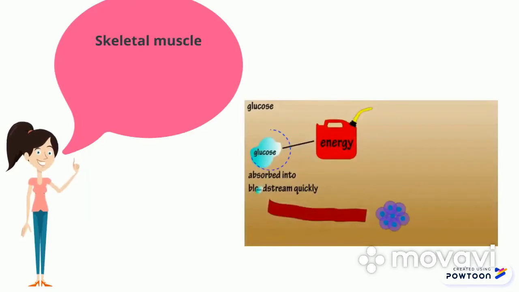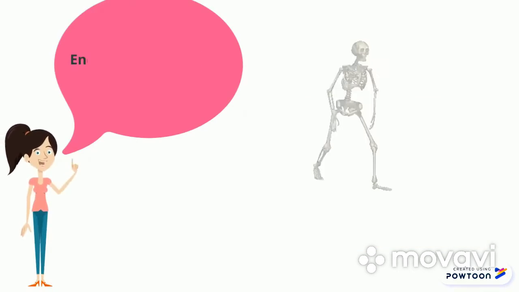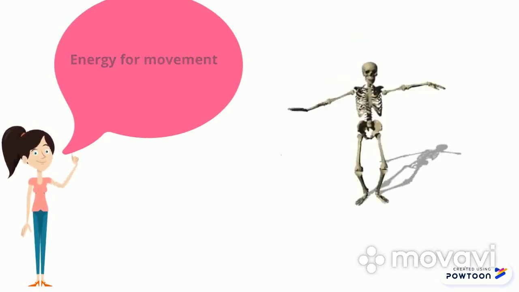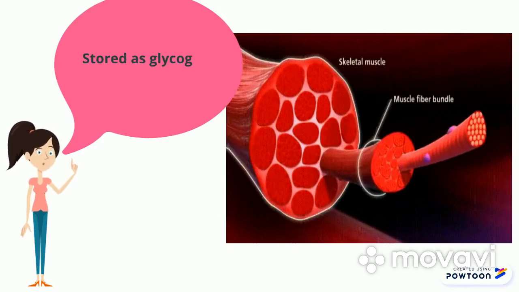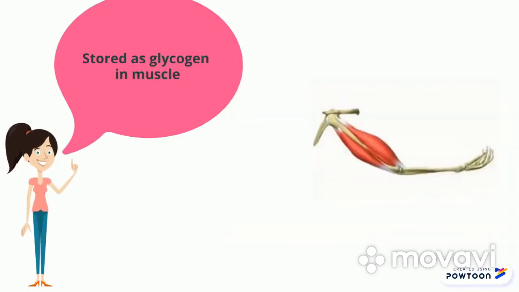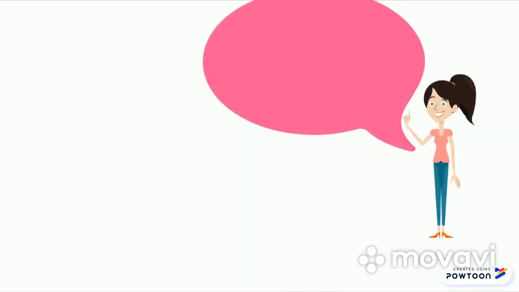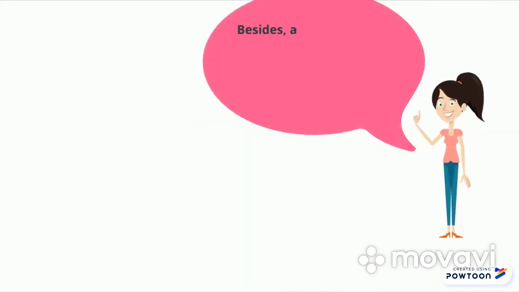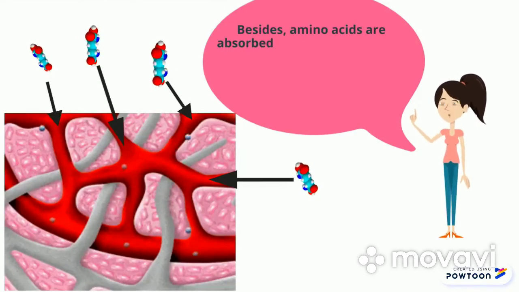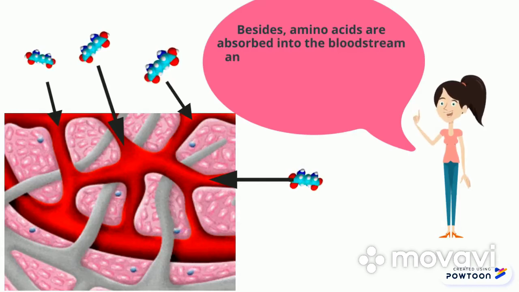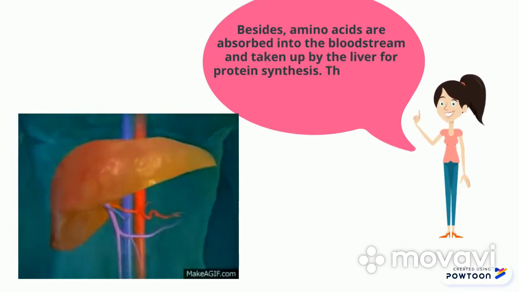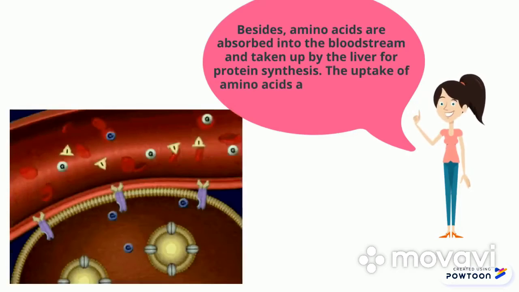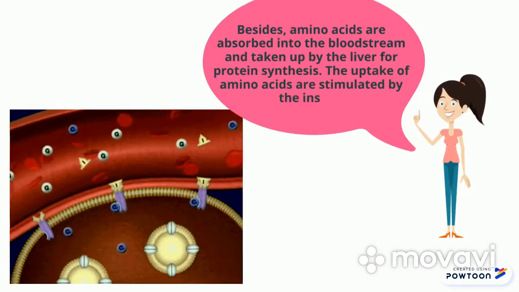Skeletal muscle also uses glucose in the blood as a source of energy for movement and stores it as glycogen in muscle. Besides, amino acids are absorbed into the bloodstream and taken up by the liver for protein synthesis. The uptake of amino acids is stimulated by insulin.